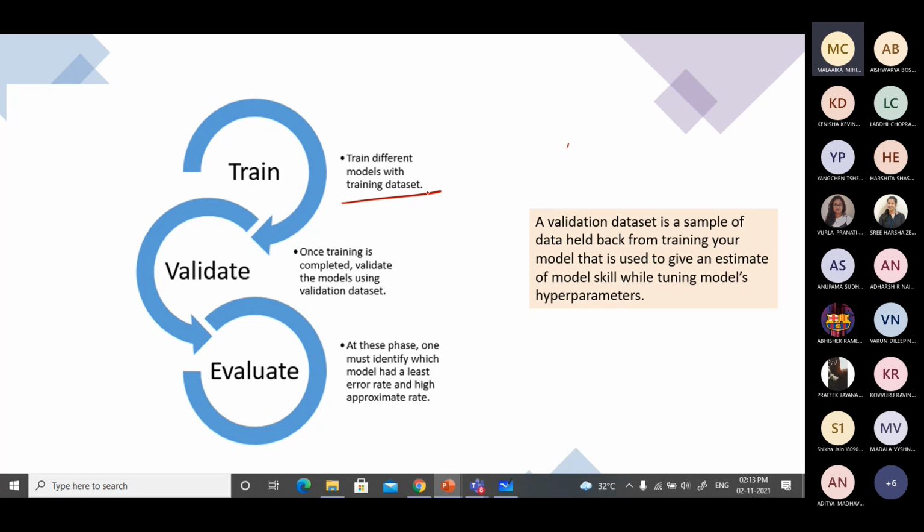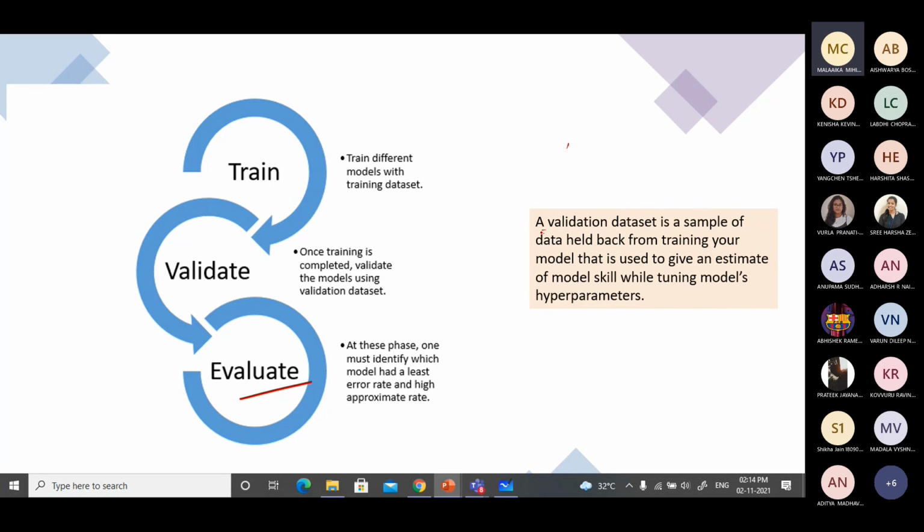And the other major set is the testing data set, or more appropriately, depending on the case, the validating and evaluating sets. What is this validating set? Once training is completed, you can validate the model. For that, you generally keep a separate validation data set. In any given problem, this validation data set is going to have some samples that are not used in the training data set. Generally, it will be a separate data set.